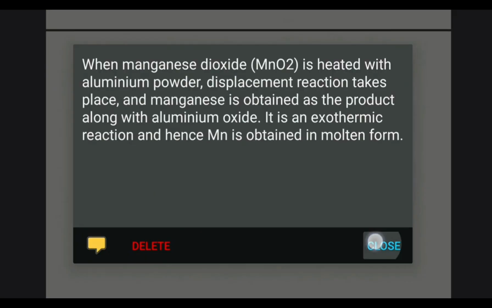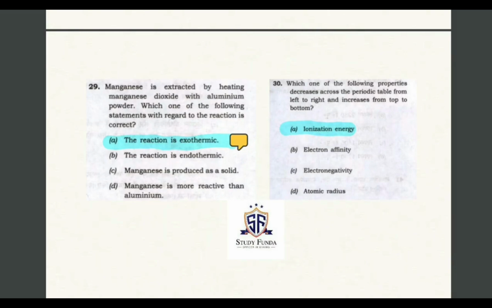Then the next question is about which one of the following properties decreases across the periodic table from left to right and increases from top to bottom? So ionization energy. So ionization energy decreases from left to right and increases from top to bottom, whereas atomic radius increases on both sides. Let's see the next question.